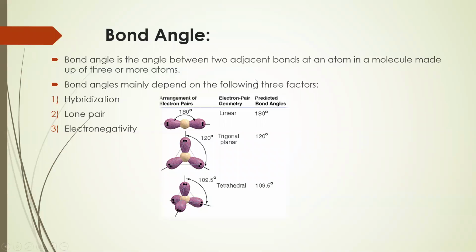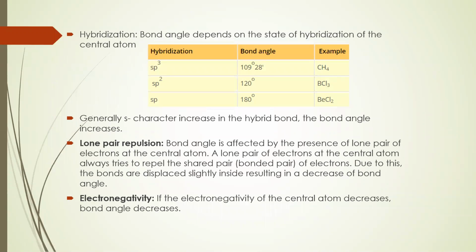That is, the arrangement of electron pairs, like electron pair geometry and predicted bond angles: linear is 180 degree, trigonal planar is 120 degree, whereas if the structure is tetrahedral, the bond angle will be 109.5 degree. Bond angle depends upon the state of hybridization on the central atom. For example, sp3 is 109 degree 28 minutes, as in CH4; sp2 is 120 degree, as in BCl3; sp is 180 degree, as in BeCl2.